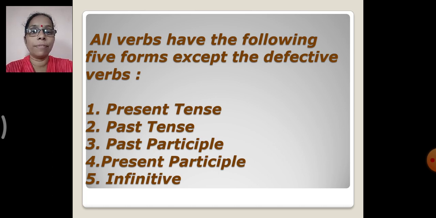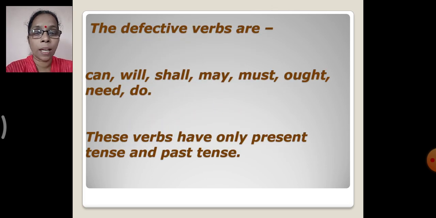Now which are those defective verbs? Let's see. Those defective verbs are can, will, shall, may, must, ought, need, do. So these verbs have only present tense and past tense. They don't have present participle and past participle. Correct? Okay, this much everybody has understood, right?